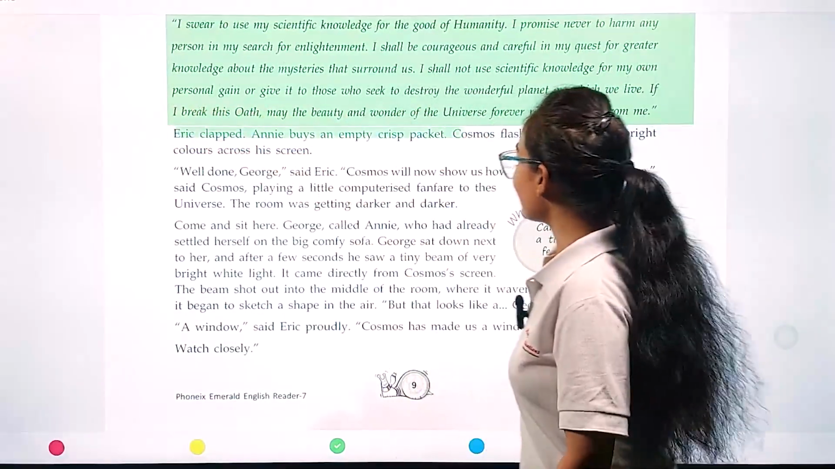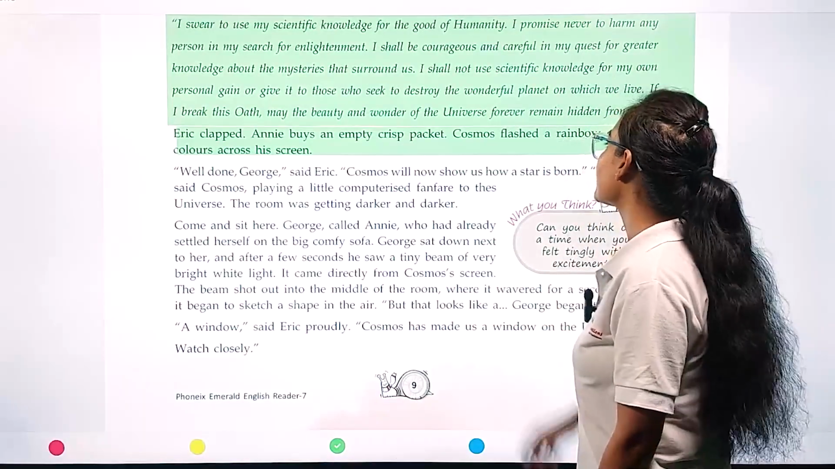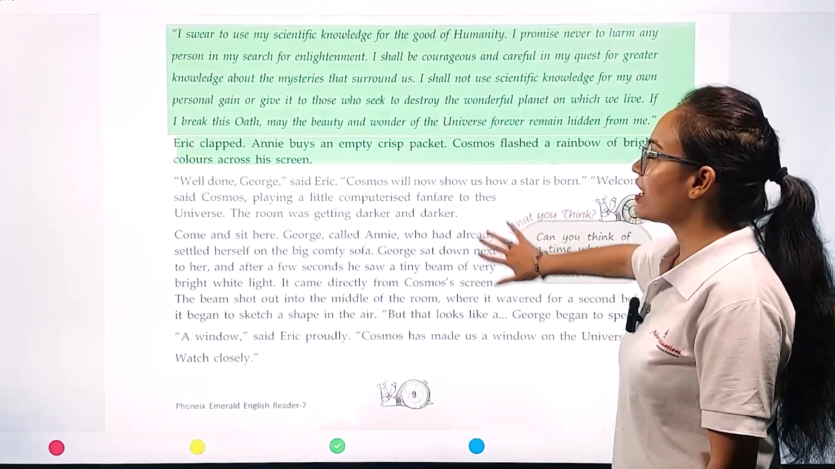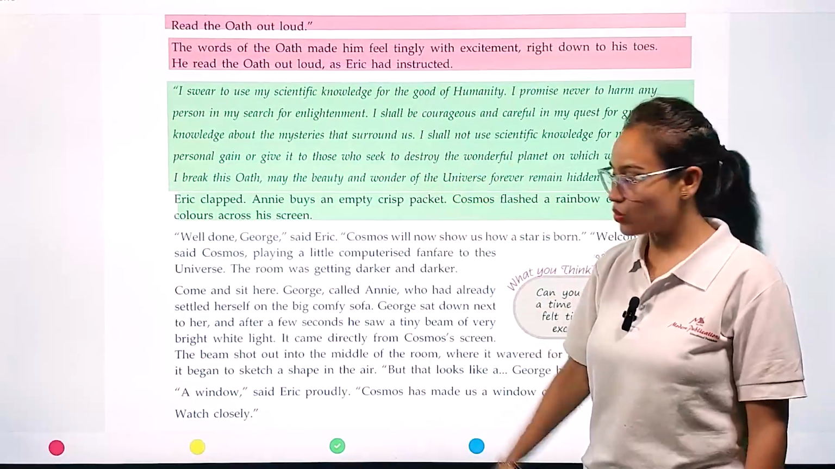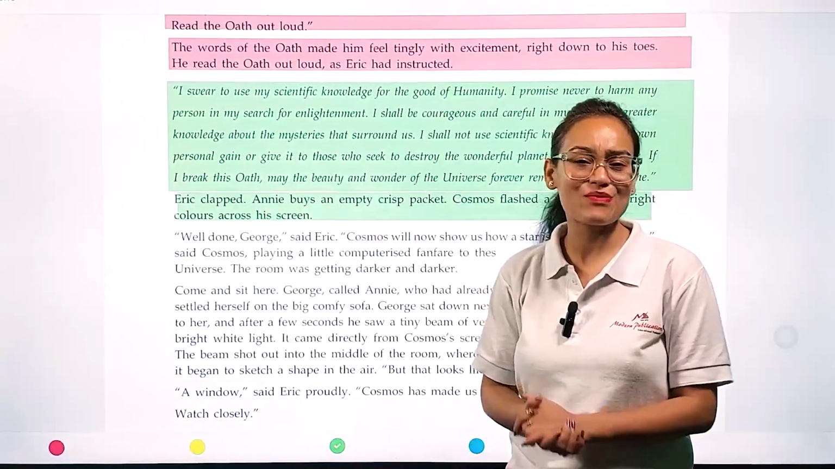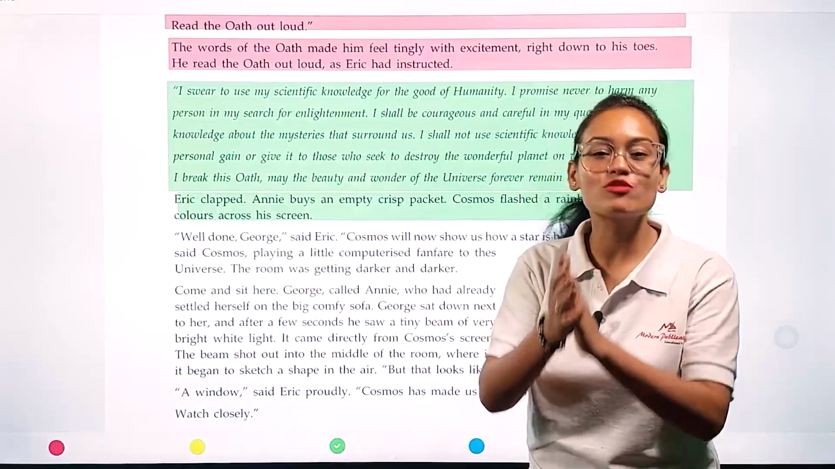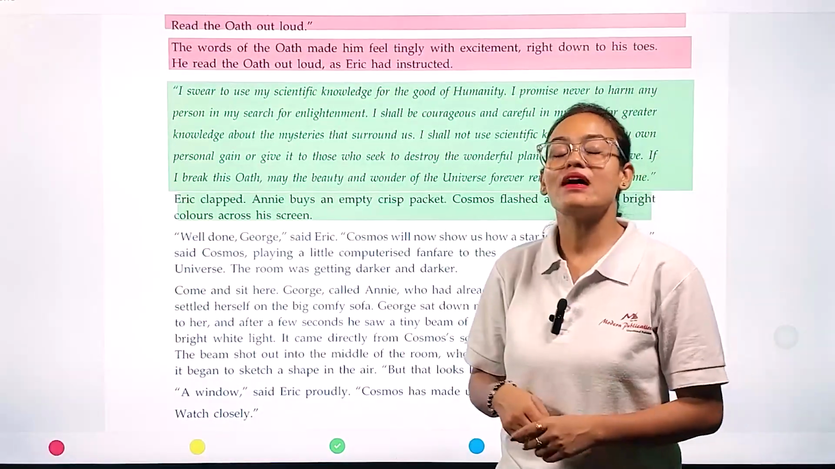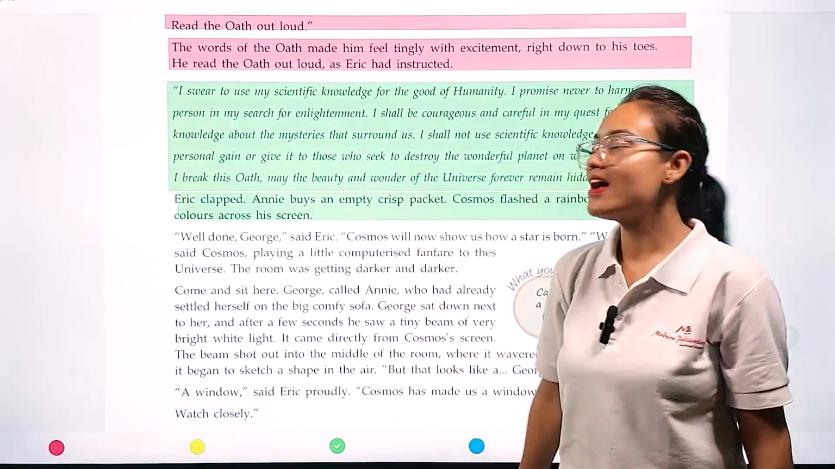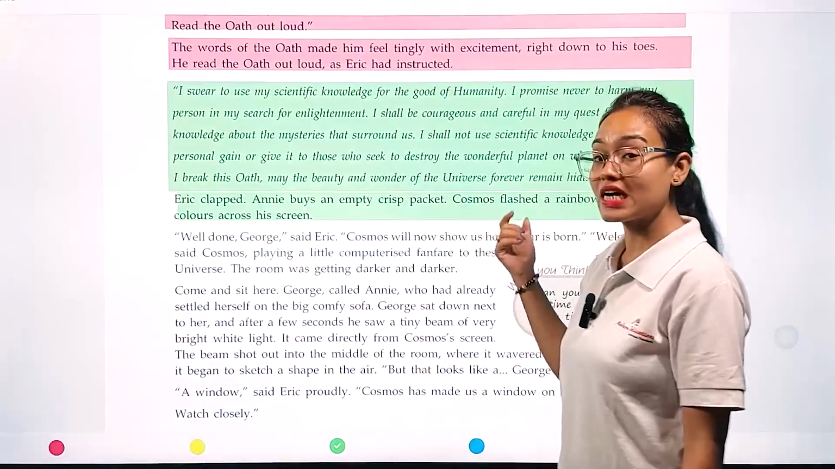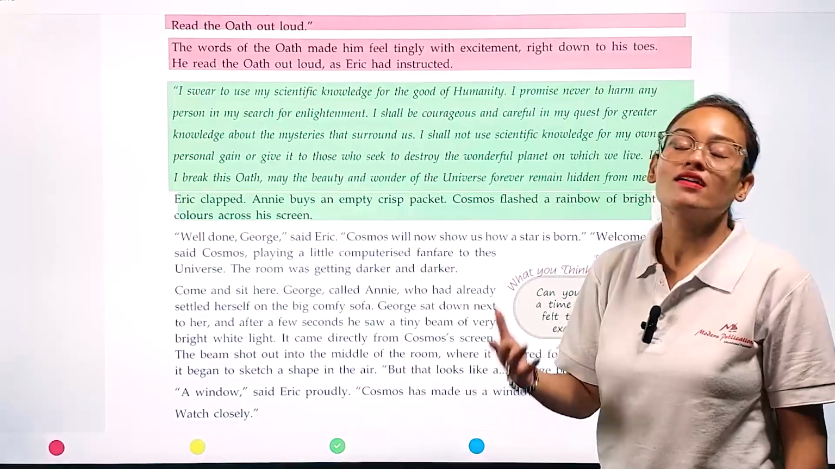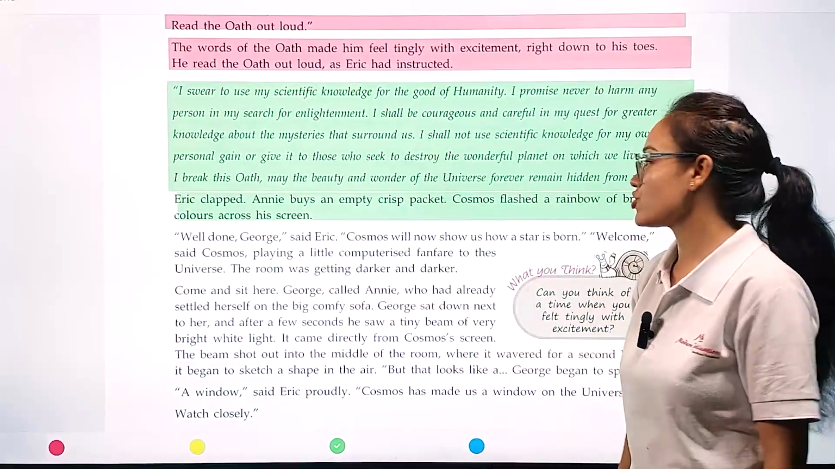Eric clapped. Annie came in with an empty crisp packet. Cosmos flashed a rainbow of bright color across his screen. So now George finished taking the oath. After George finished his oath-taking ceremony, Eric clapped to cheer George, and at that moment Annie, the daughter of Eric, came with a packet of chips in her hand. Now Cosmos, the computer, started flashing rainbow light, and he started showing George how stars are born.